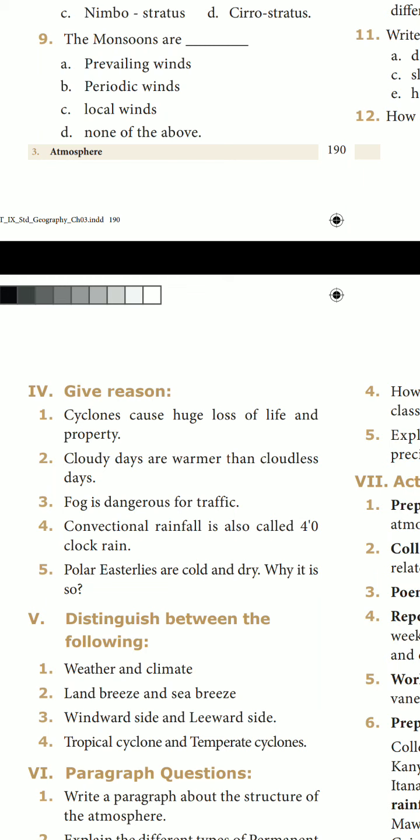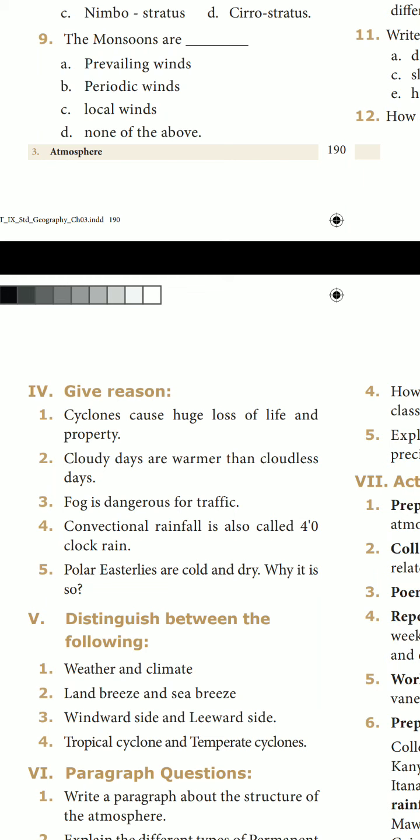Weather is the study of atmospheric conditions for a short duration over small areas. Climate is the study of the average weather condition observed over a long period of time for a large area. The weather changes very often, hour to hour and day to day. Climate is more or less permanent and remains the same always. A place can experience different types of weather conditions in a day. Example, a day with a hot morning can have a rainy noon. A place can experience almost the same type of climate. Weather data is collected every day in the observation. Climate is the average of the weather data. Study of weather is called meteorology. Study of climate is called climatology.